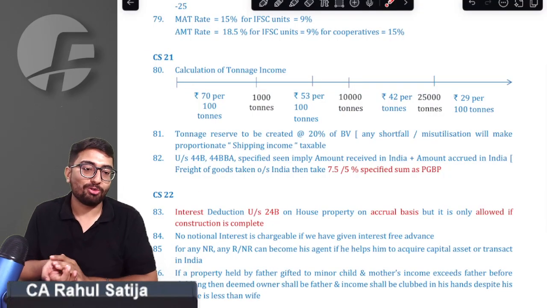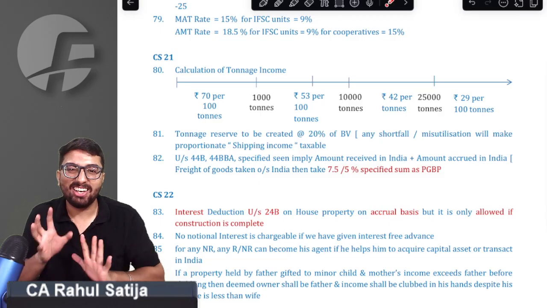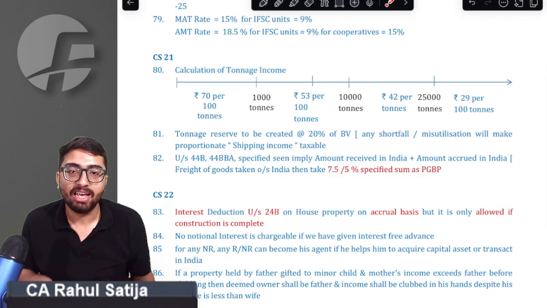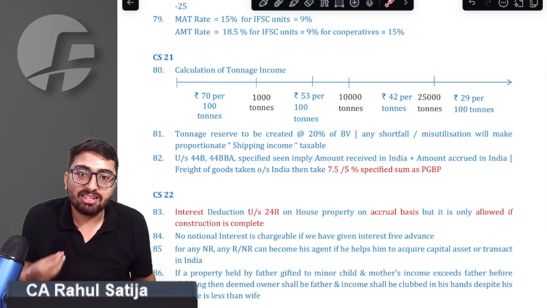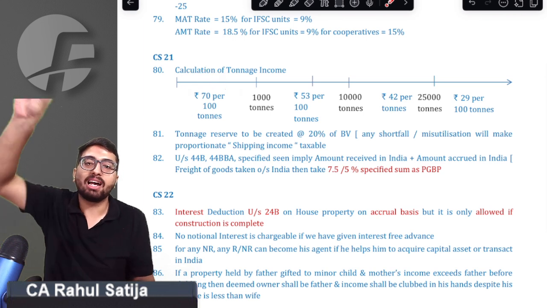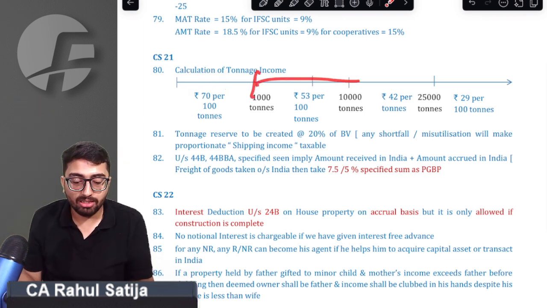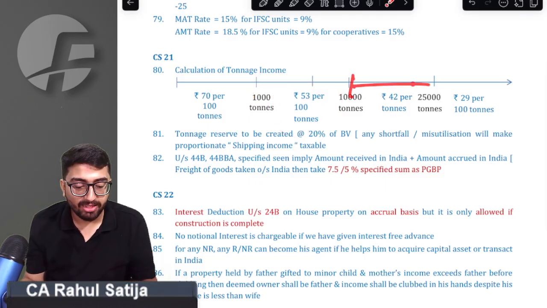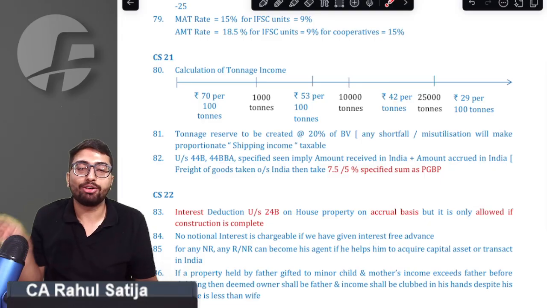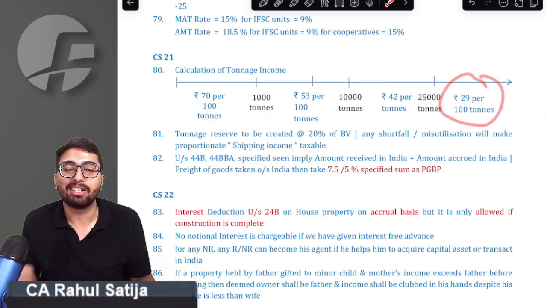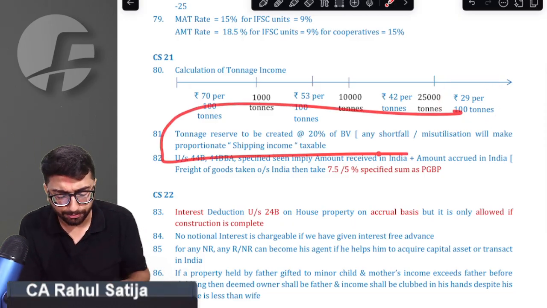Point number 80. Smoothly, we came to the 80th point. How to calculate tonnage income? For the first 1000 tons, you have to take 70 rupees per 100 tons. From 1000 to 10,000, take 53 rupees per 100 tons. From 10,000 to 25,000 tons, take 42 rupees per 100 tons. And as it exceeds 25,000 tons, you have to take 29 rupees per 100 tons. That is how tonnage income is calculated.